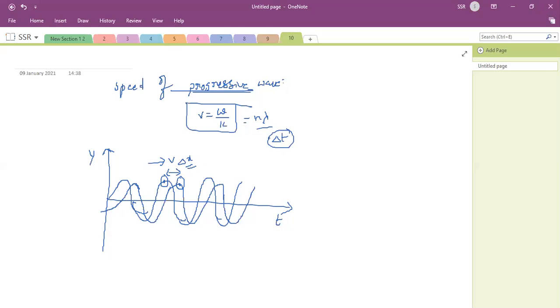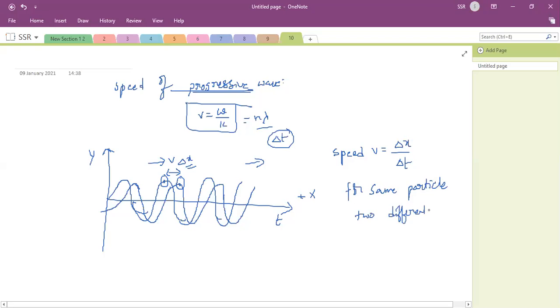Are you clear these points? The distance traveled by the wave along the positive x-axis is delta x in a delta t interval of time. Then speed is equal to distance traveled delta x by time taken delta t. Can I write like this? Speed v is equal to delta x by delta t. So now, two different positions of the same particle while the wave is propagating.